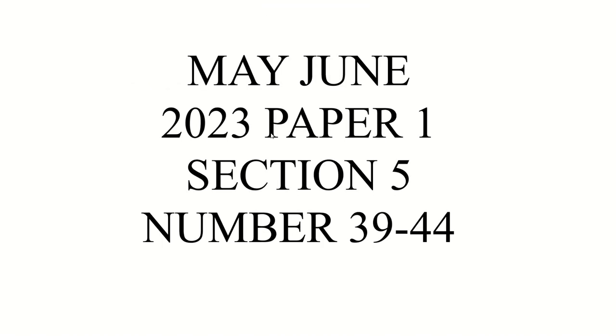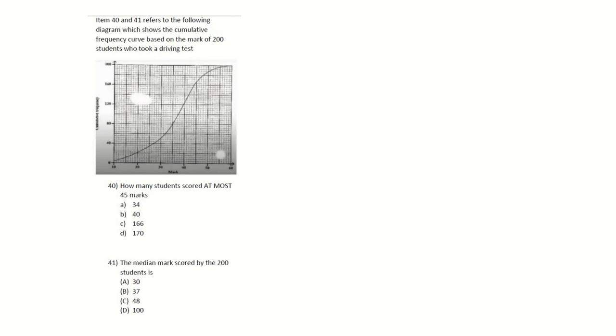So now we're going to go on to May-June 2023. Paper 1, Section 5, which is the statistics section, numbers 39 to 44. Number 39 says, Mrs. Clark, this is a repeated question, right? Mrs. Clark arranged 15 test scores of her students in order of size and selected the 8th student score for reporting purposes. Which of the following statistical measurements did Mrs. Clark obtain? Now, from the information given, the only answer would be D, which is median. We can't find the mean and so on from the information given here. We could only find your median.